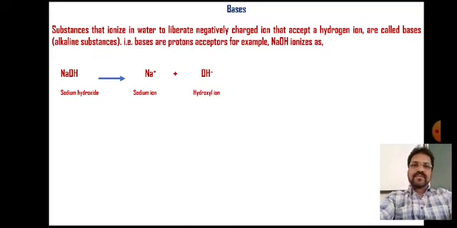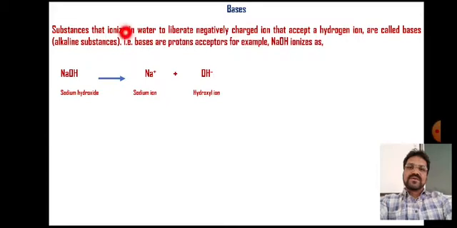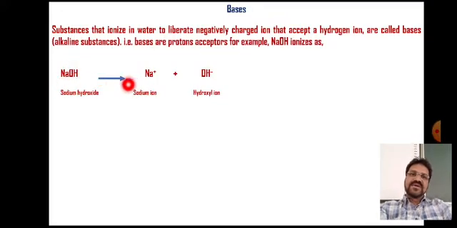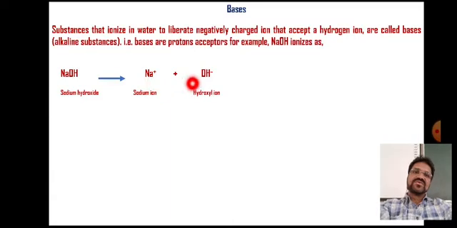Here again you can note that this reaction arrow is in one direction. That means this NaOH completely dissociates to Na plus and OH minus ions. That makes this base a strong base, as we have learned in the case of strong acids.